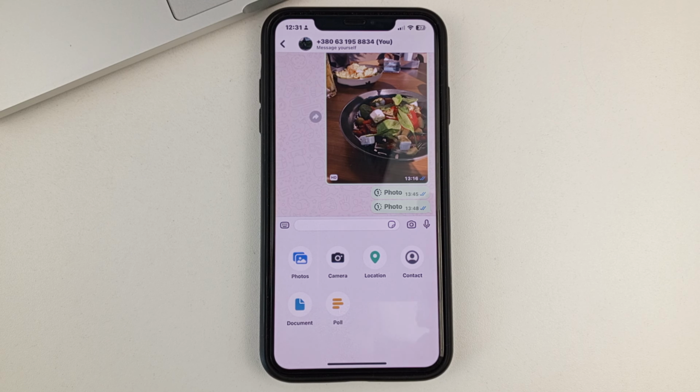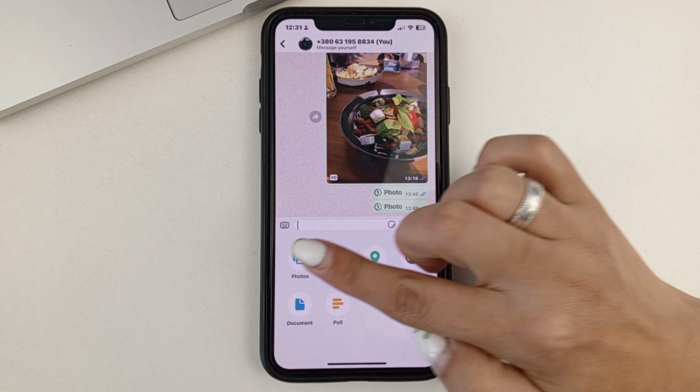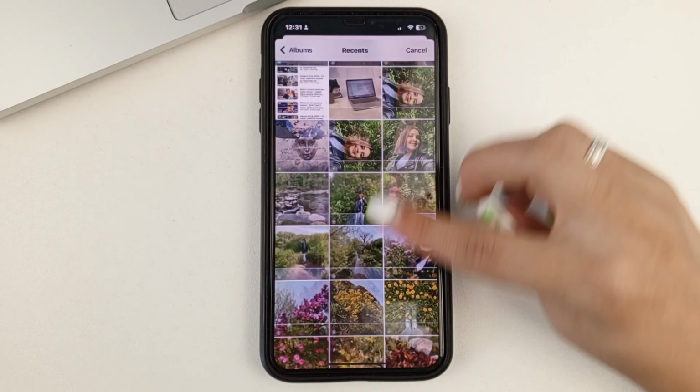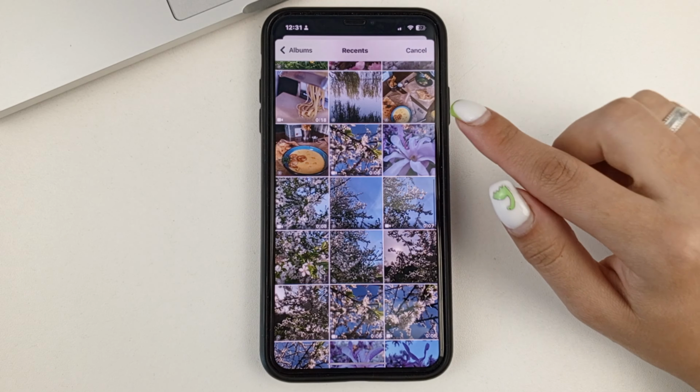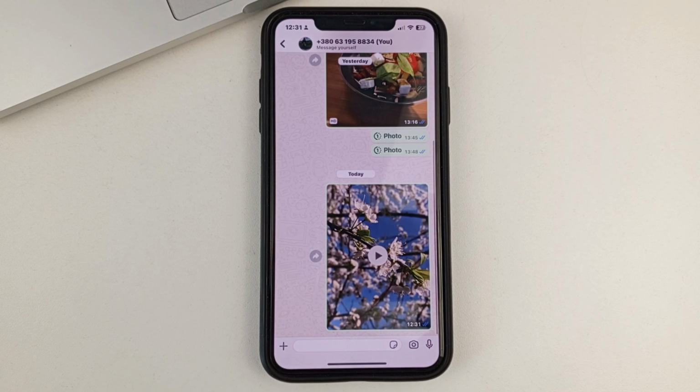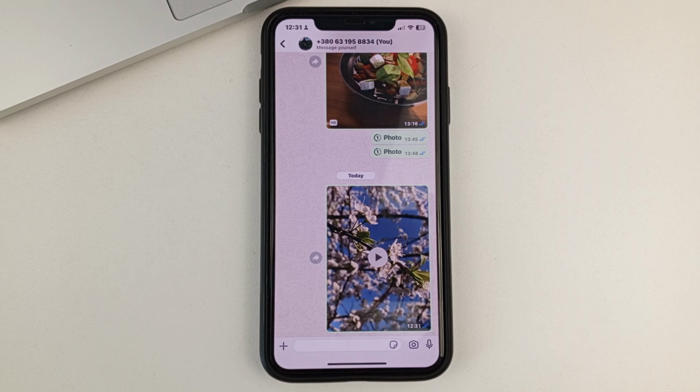And if you, as you usually do, for example, when you send a photo or a video, you will go to the Photos section. You'll select a video here. And send it. It will of course be sent, but it will be of poor quality, because WhatsApp will reduce its quality and also maybe it will then be displayed much worse on the person's phone.